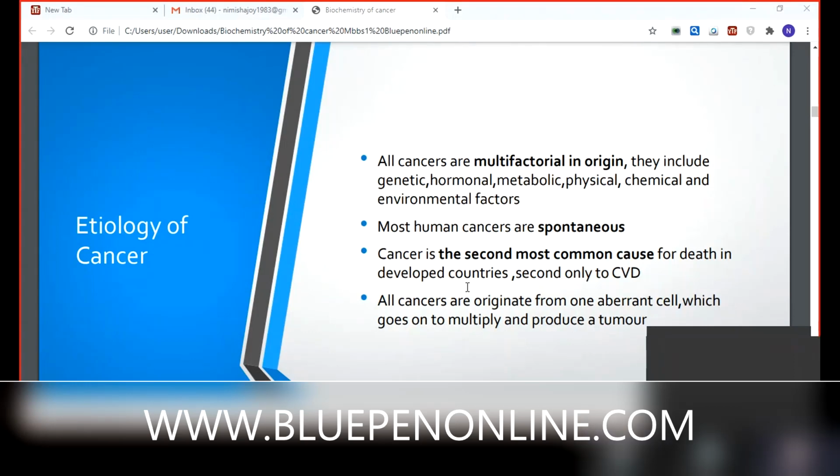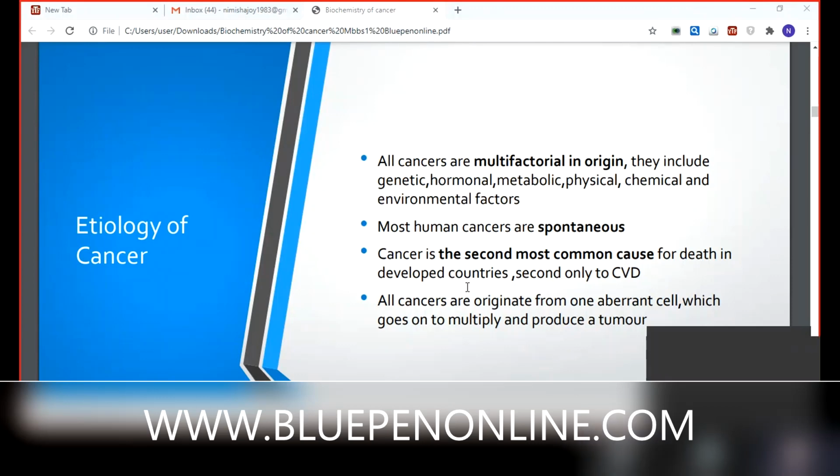Then what about in case of cancer? It is multifactorial in origin, different from AIDS, which is a viral disease. Cancer includes genetic, hormonal, metabolic, physical, chemical, and environmental factors. Sometimes there are no bad habits for a man or woman, but they have cancer. Why? From birth we don't know. That may be genetic or hormonal. Sometimes there is some metabolic error. Sometimes they are exposed to physical agents, chemical agents or environmental factors. Those things lead to cancer.